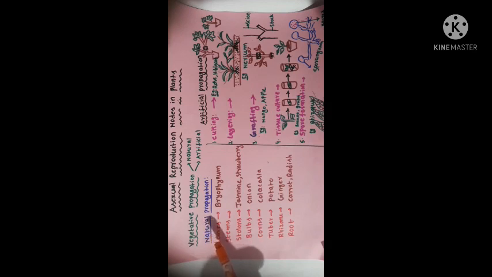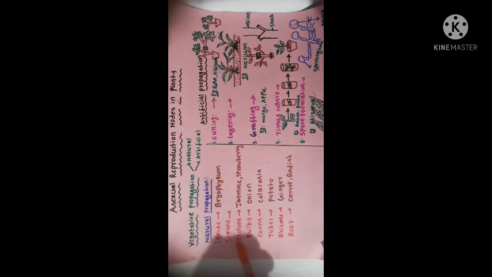Examples: jasmine, rose. Through leaves, in bryophyllum, small plants grow at the edges of leaves. So this is one natural propagation in asexual mode in plants.